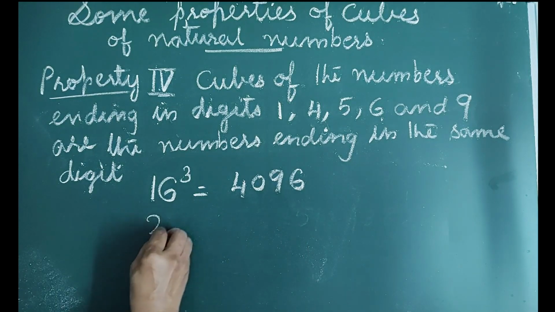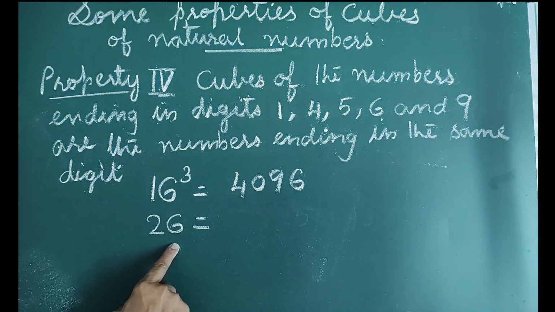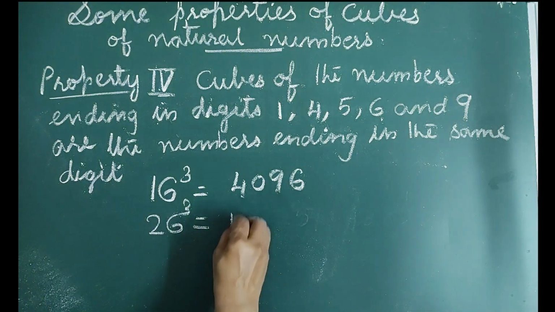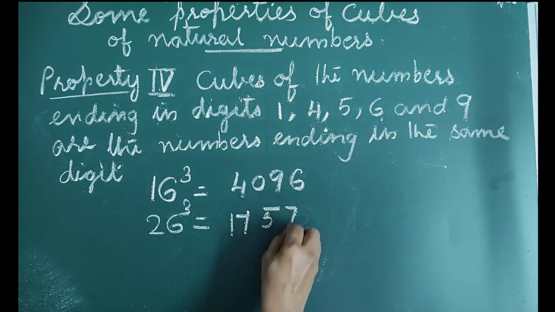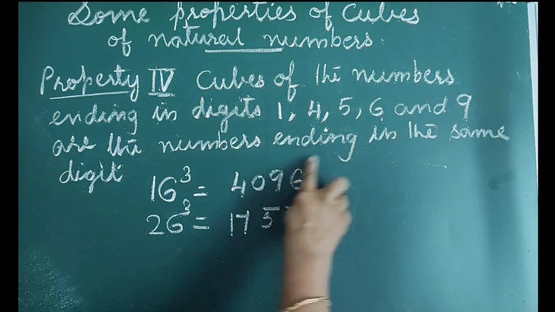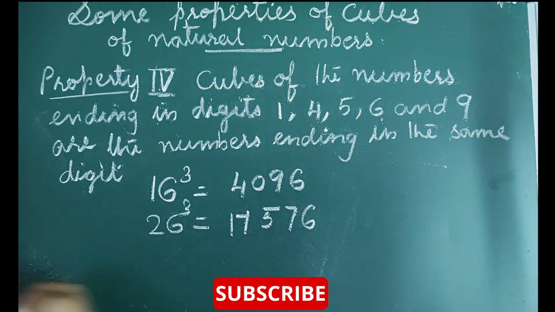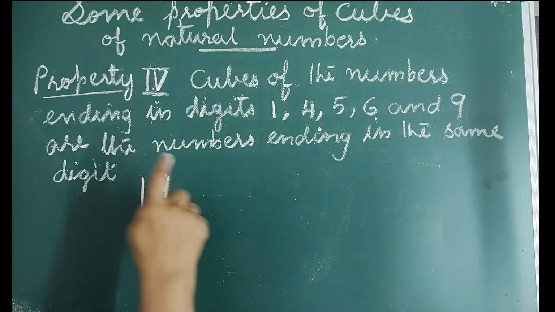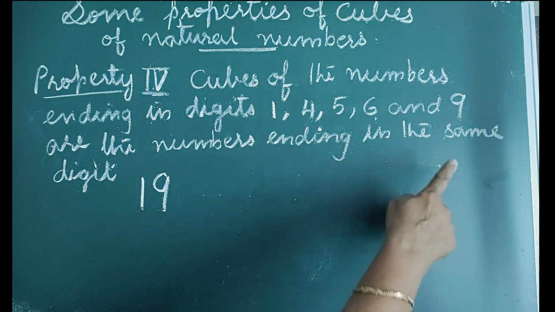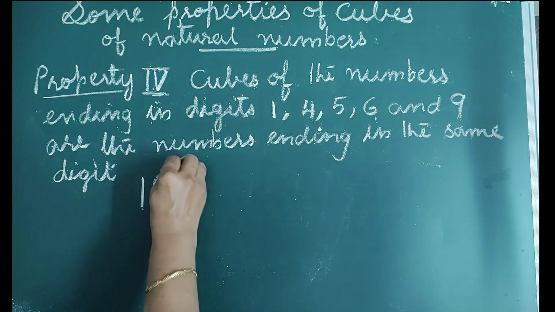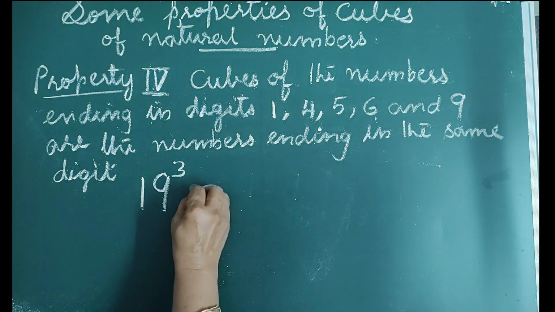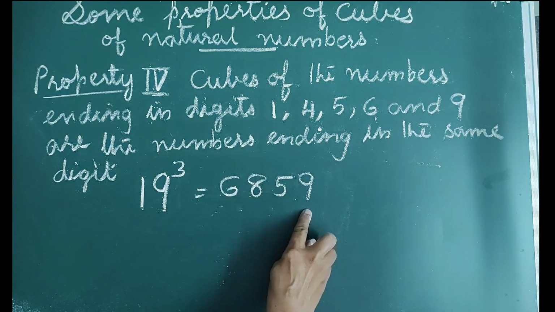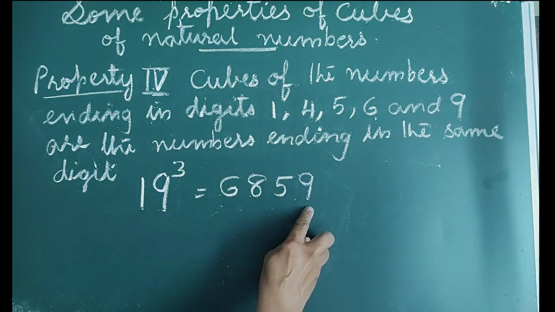Next, 26 is also ending in digit 6 and the cube of 26 is 17,576, which is also ending in the same digit 6. Now, 19 is a number ending in digit 9 and the cube of this 19 is 6,859, is also ending in the same digit 9.